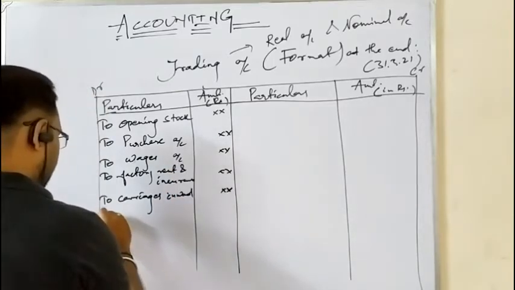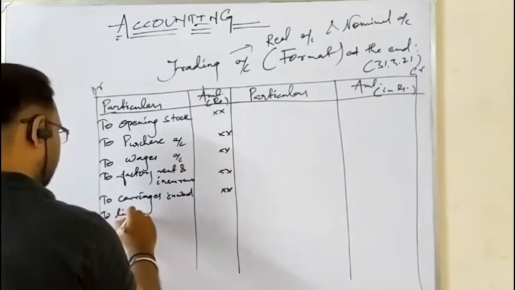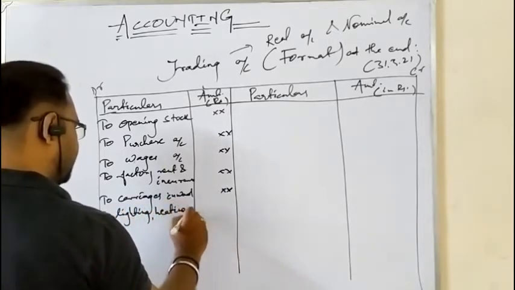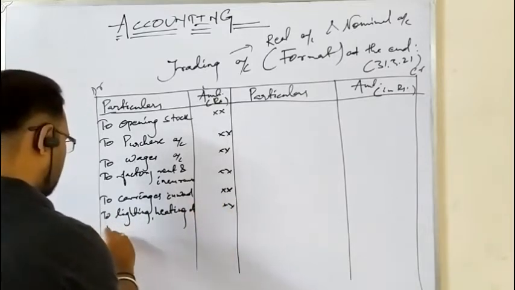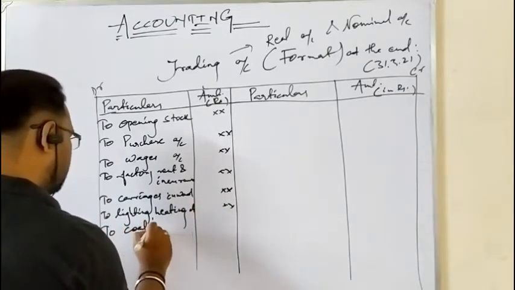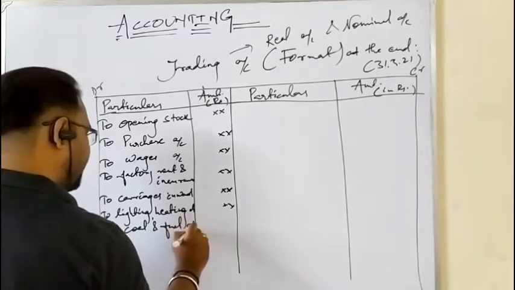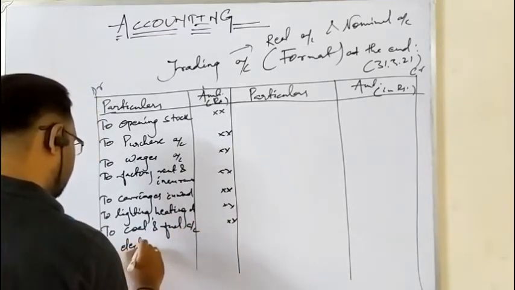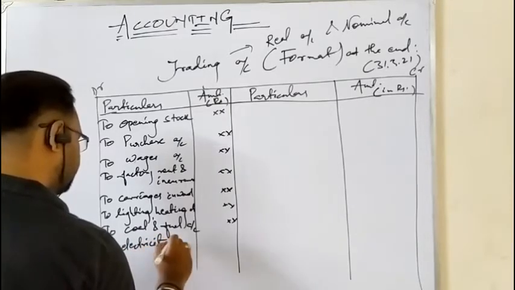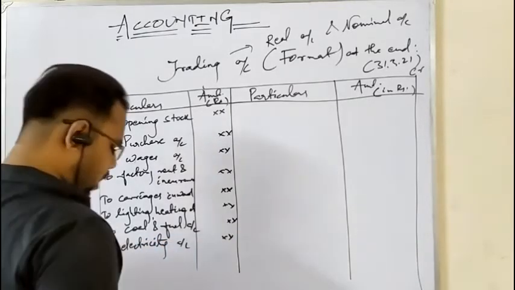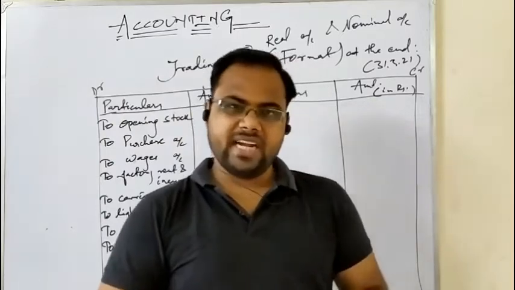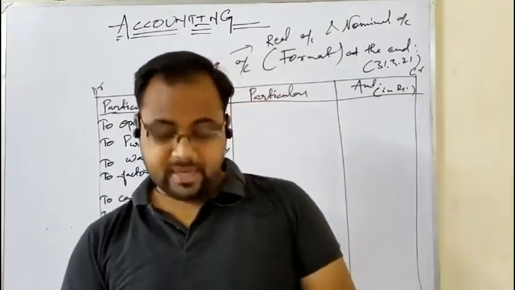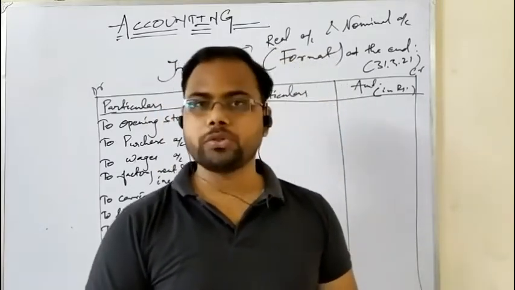Then you can write here lighting, heating, etc. Then coal, fuel. As you know, these things are used in the factory only. Then electricity. Now the question comes, is electricity used in production only, not in the office? The answer is yes, it is used in both the units.